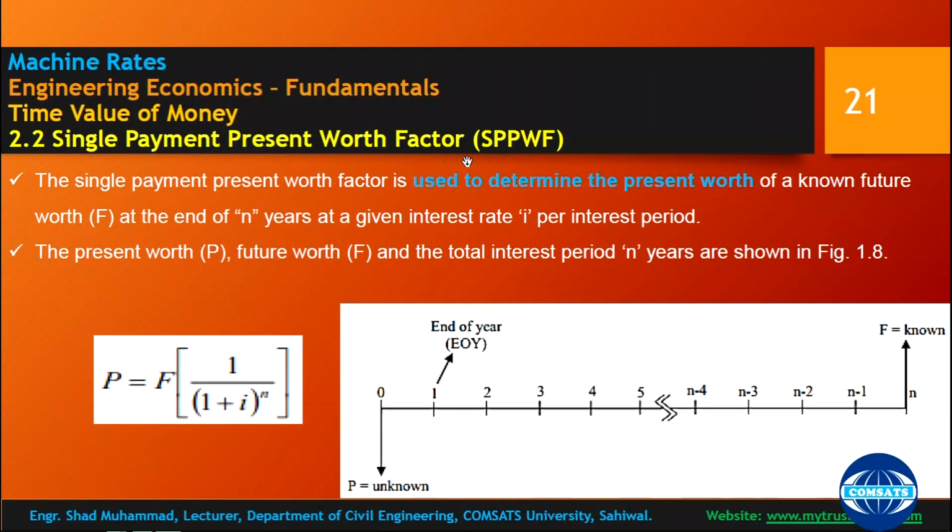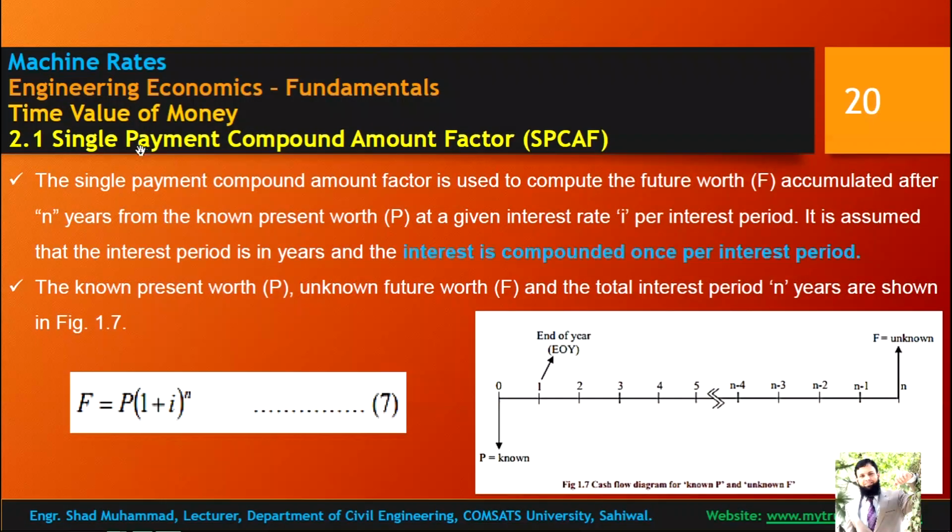Single payment present worth factor. Here the future is known and you need to find the present. In the single payment compound amount factor, the present is known and you need to find the future.